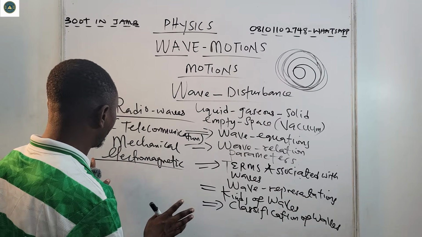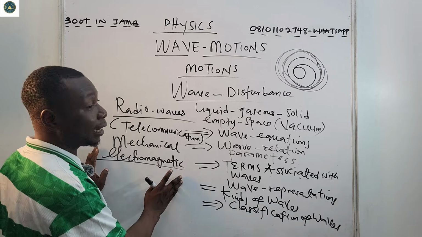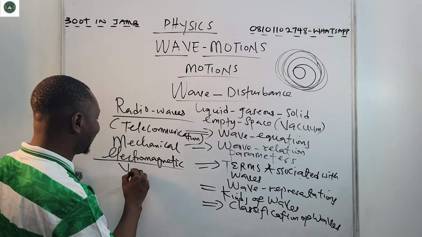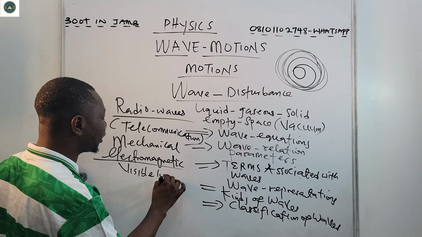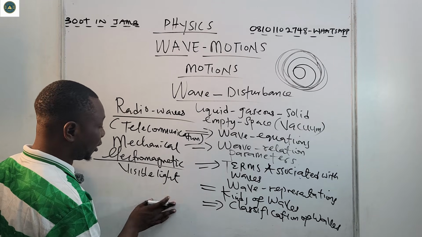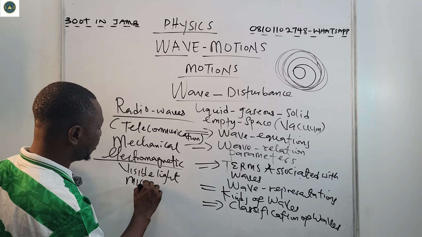Now, under electromagnetic waves, we can equally have the visible light. We can equally have the microwaves.